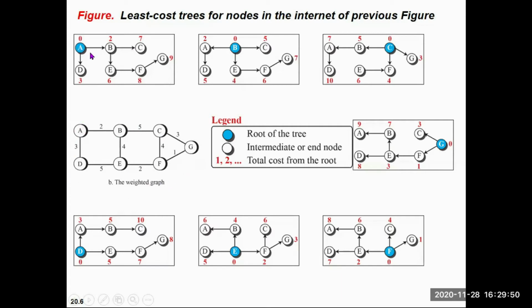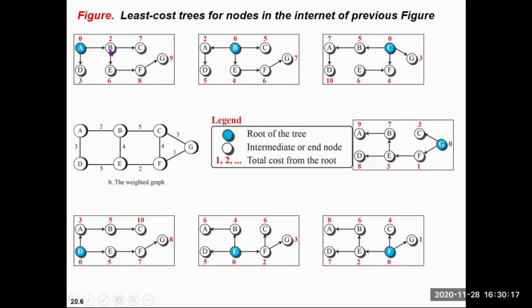If A is my source and D is my destination, the minimum cost from A to D will be 3, the direct connectivity. Whatever other connectivities are there, like A to B, B to E, E to D, have a higher cost than the direct A to D connectivity. So that's why I have written the value 3 here.